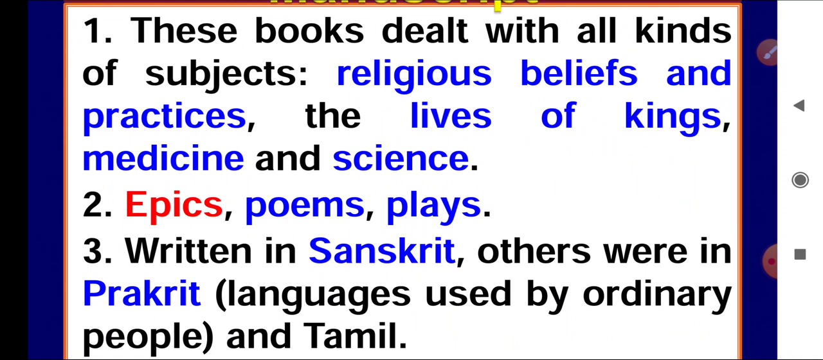Epics means the Ramayana and Mahabharata, poems and songs which were written at that time. Plays, if you have heard about Kalidas, he wrote famous plays of that time: Abhigyan Shakuntalam, Raghuvansham, Malvika Agnimitram. Most of these epics and manuscripts are written in Sanskrit and Prakrit languages. Even the southern literature is written in the Tamil language too.